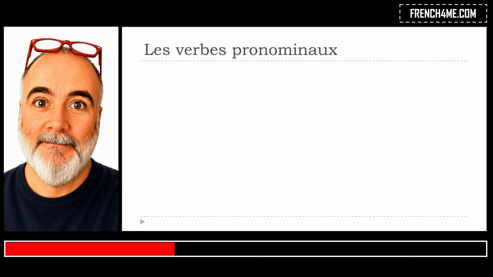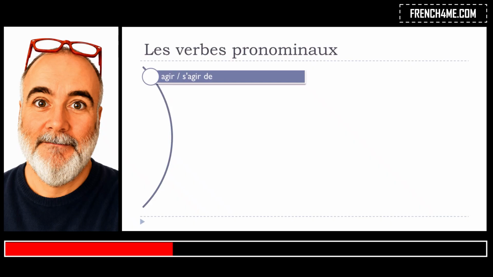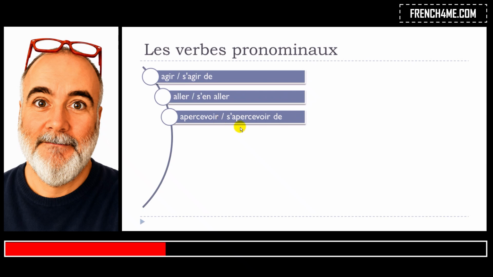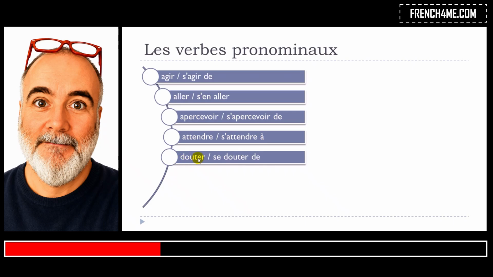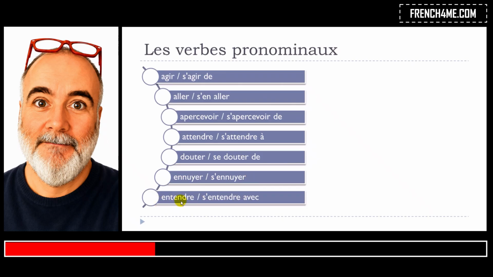Okay, so we'll see few verbs now. Agir, s'agir de. Aller, s'en aller, apercevoir, s'apercevoir de, attendre, s'attendre à, douter, se douter de, ennuyer, s'ennuyer, entendre, s'entendre avec.